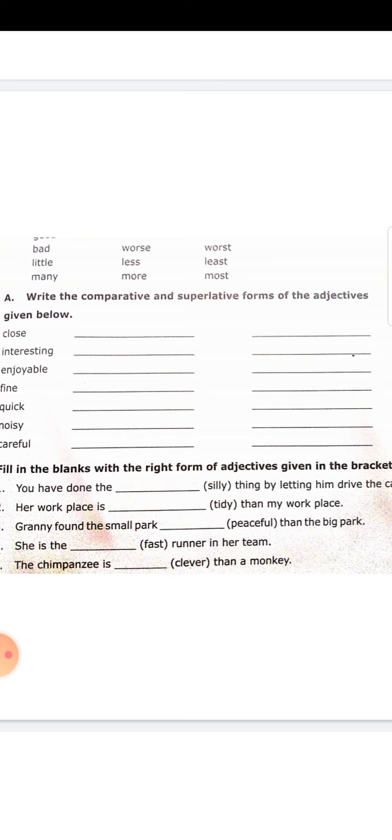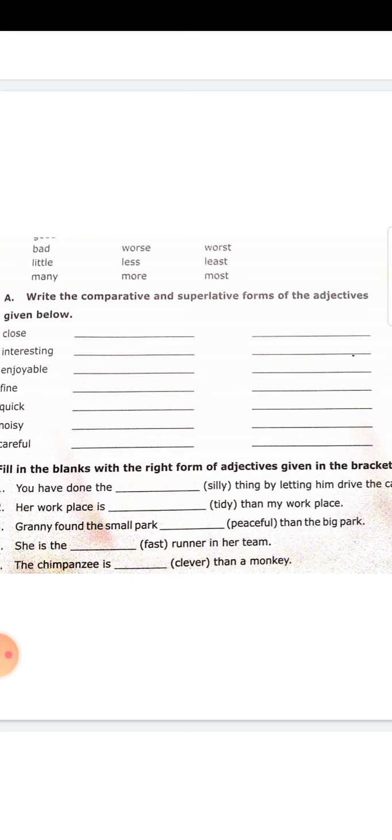Then chimpanzee is dash than a monkey. Within bracket, clever as an adjective. Which are the two animals compared? The same kind, that is chimpanzee and monkey. When you compare monkey and chimpanzee, the two nouns are compared. So what kind of degree is used? Yes, comparative form to be used. So clever, cleverer. You have to add er, cleverer.